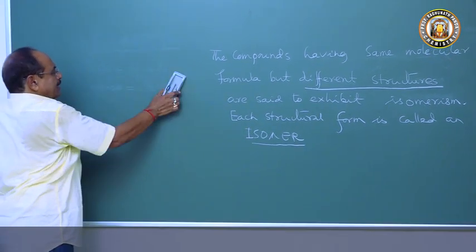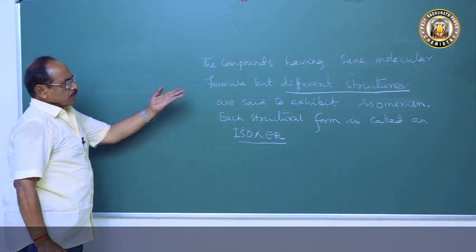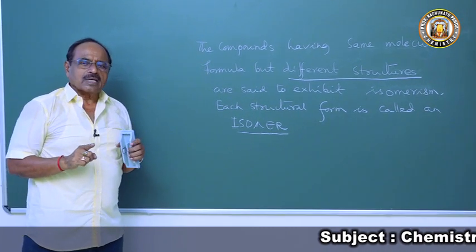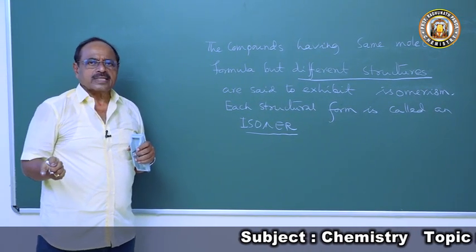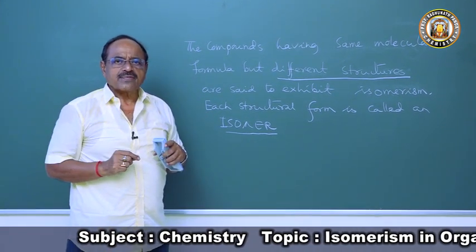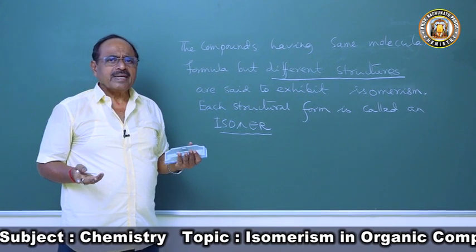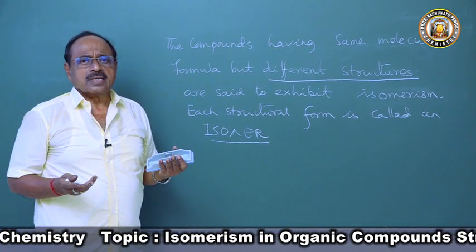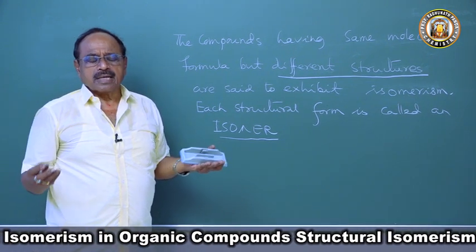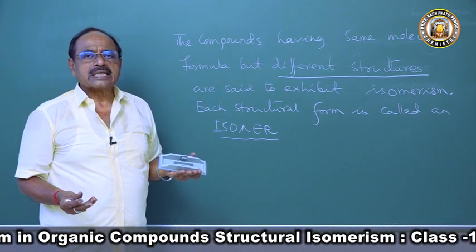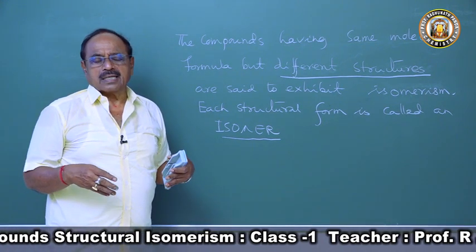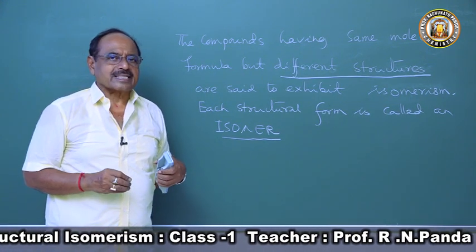So why will they have different structures? The question comes, why will they have different structures? Because what is an organic compound? Compounds of carbon and hydrogen. So the carbon atoms may be arranged in different forms. They may have different chains. They may have different functional groups, or they may have different arrangements in space.